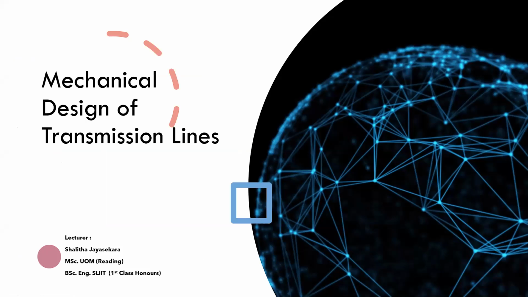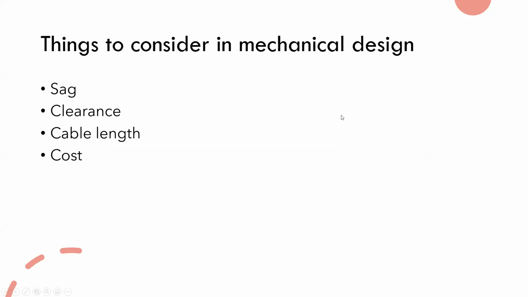In the mechanical design, we are mainly going to talk about clearances, sag, and cable length and the cost. The clearances are the most important, because these are given to us by the authorities. So we can't go below those allowed clearances. We need to make sure everything is up to standards.